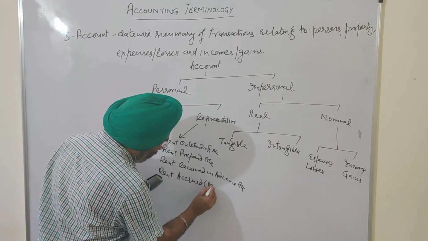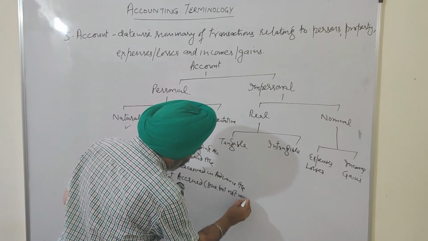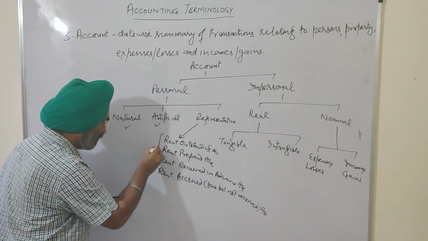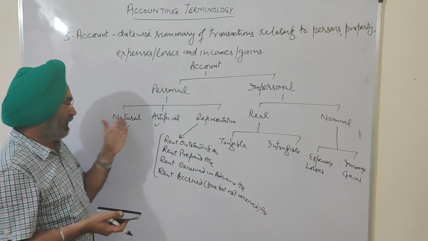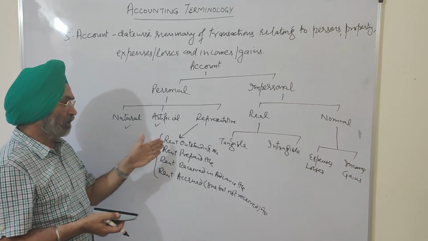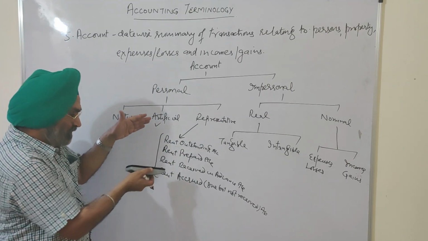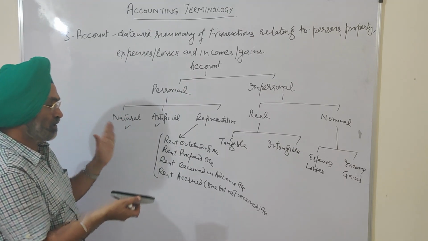Accrued is due but not received. If I prepare these accounts, they are representing either the natural person or the artificial person. Okay, so these accounts will be called representative personal accounts.